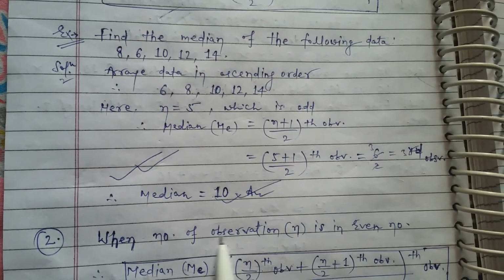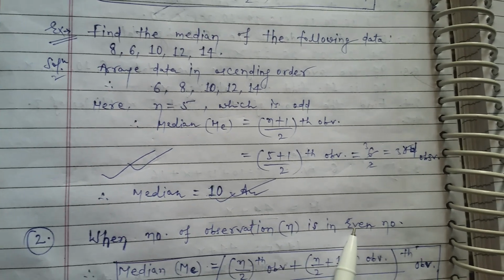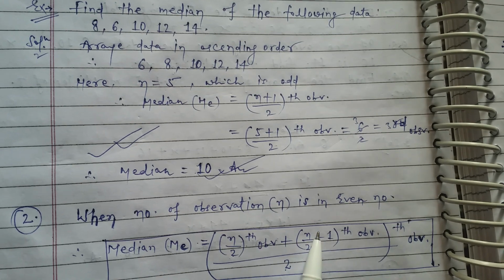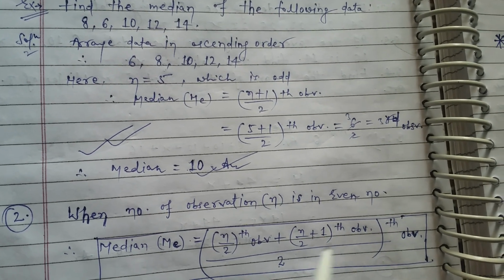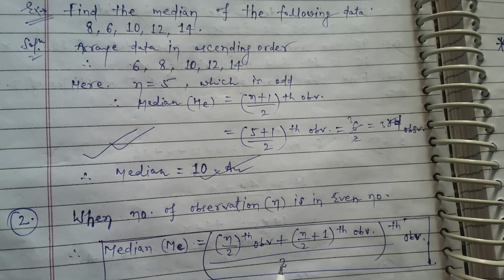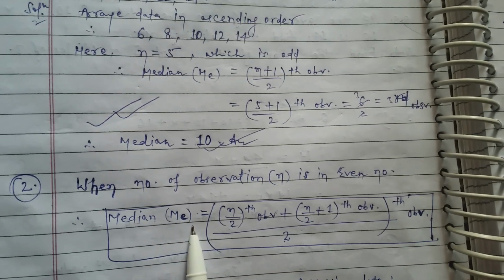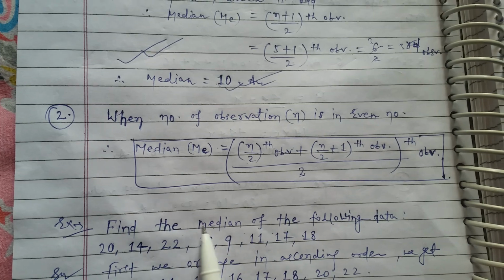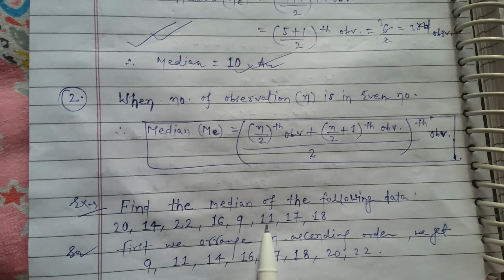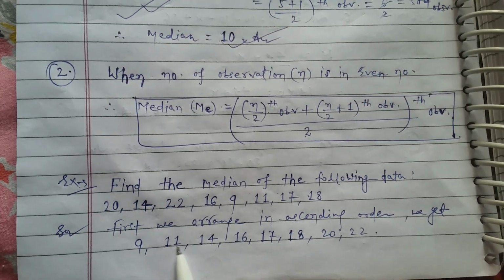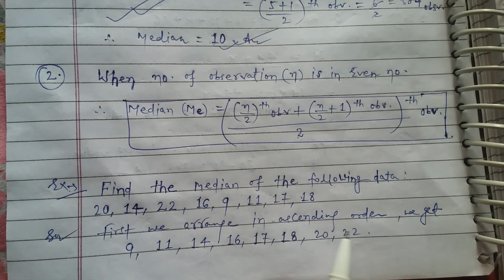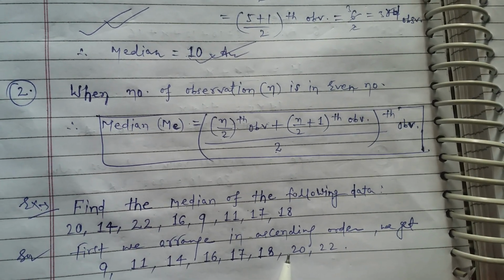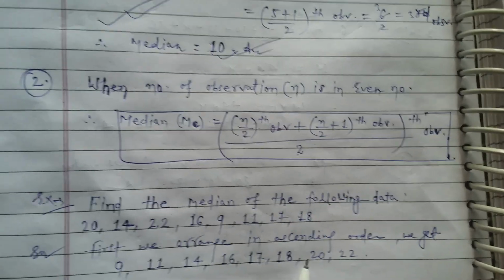Next, when the number of observations n is an even number, the median would be the n by 2th observation plus the (n by 2 plus 1)th observation, and we add both and divide by 2, that is take half, and that will be the median. One question: find the median of the following data, which is 1 2 3 4 5 6 7 8, where n, the total number of data, is even.